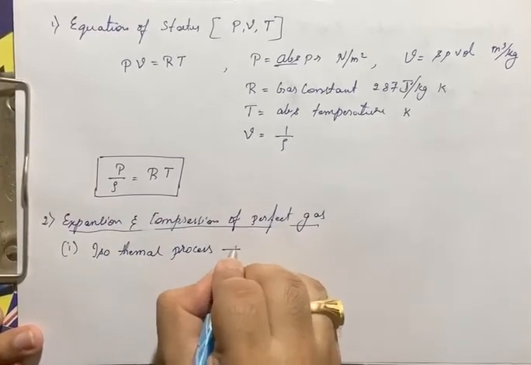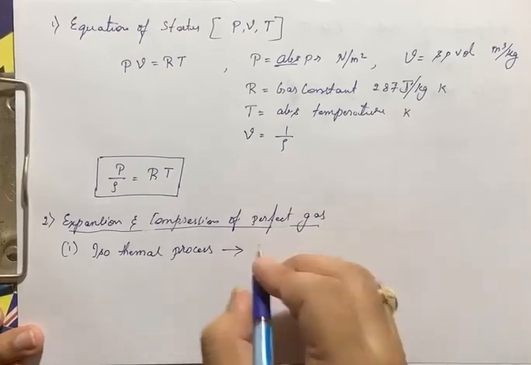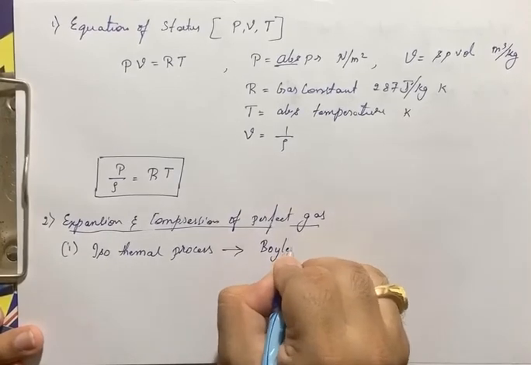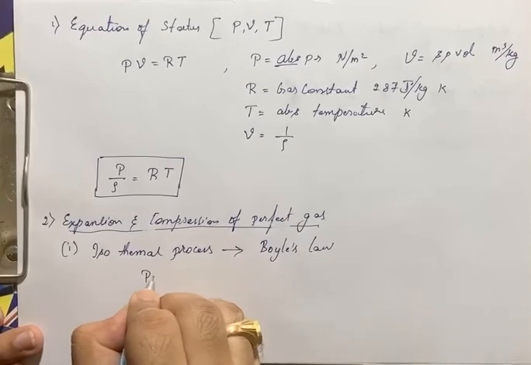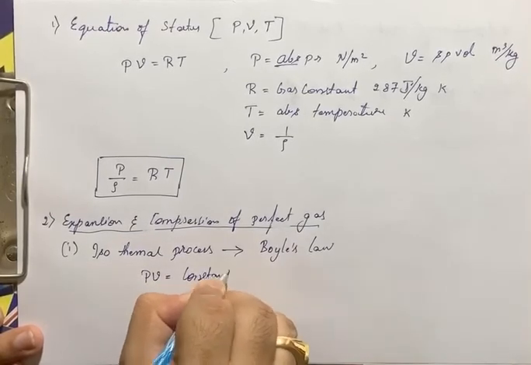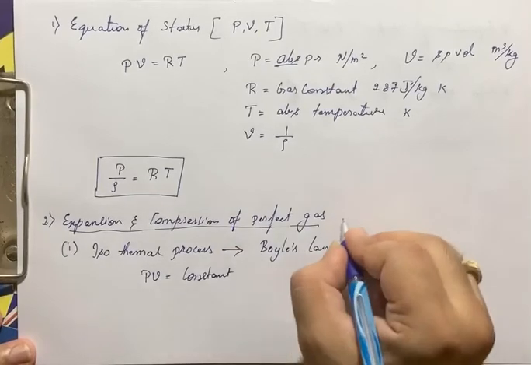Right. In the isothermal process, it is obtained by Boyle's law. It states that pressure into specific volume is equals to constant. That is, absolute pressure into specific volume is constant here. That means the process in which gases are compressed or expanded while the temperature is kept constant.